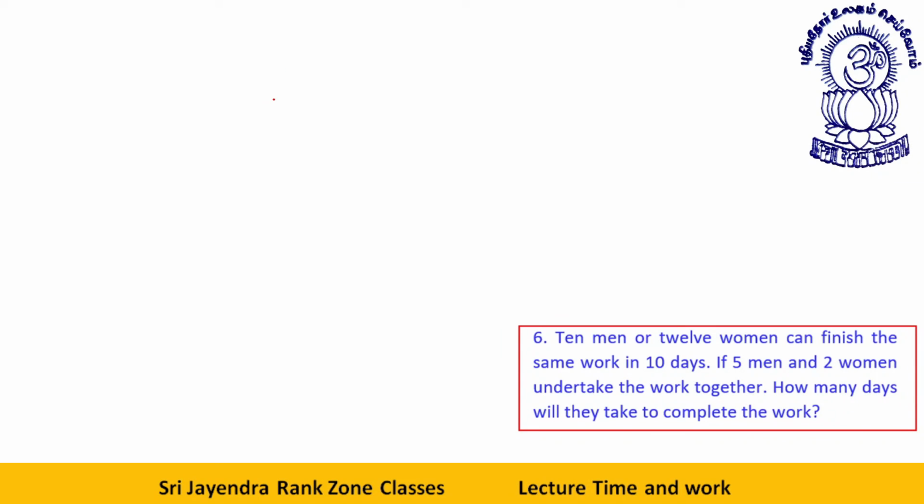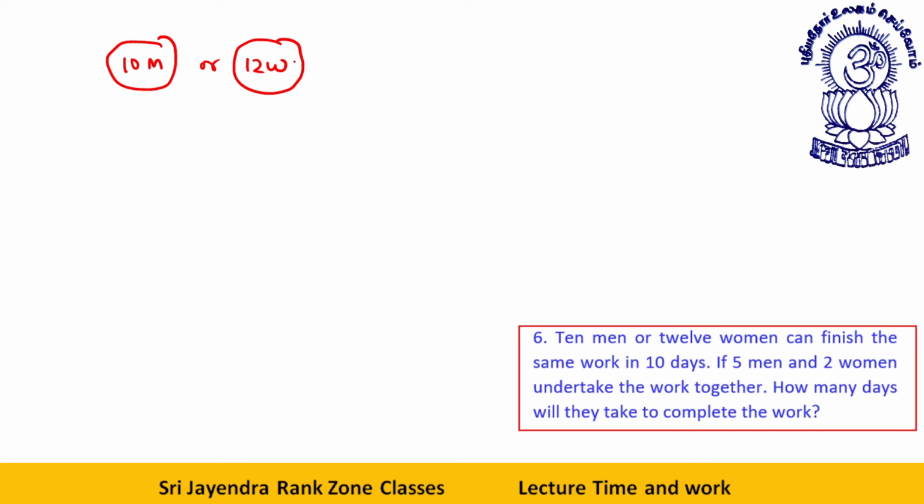Now we have the next type of question, in which we are given that this team or this team could do the same work. Okay, students, how to do these sort of questions? See, first of all, we have 10 men or 12 women. This is also a unit. This is also a unit.